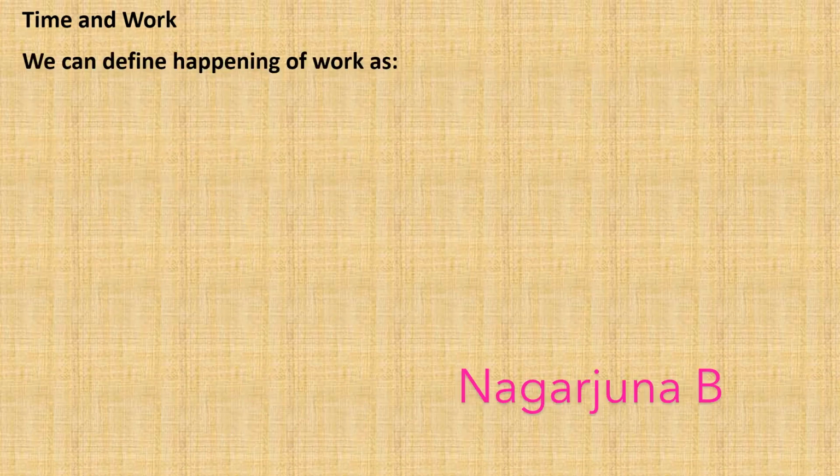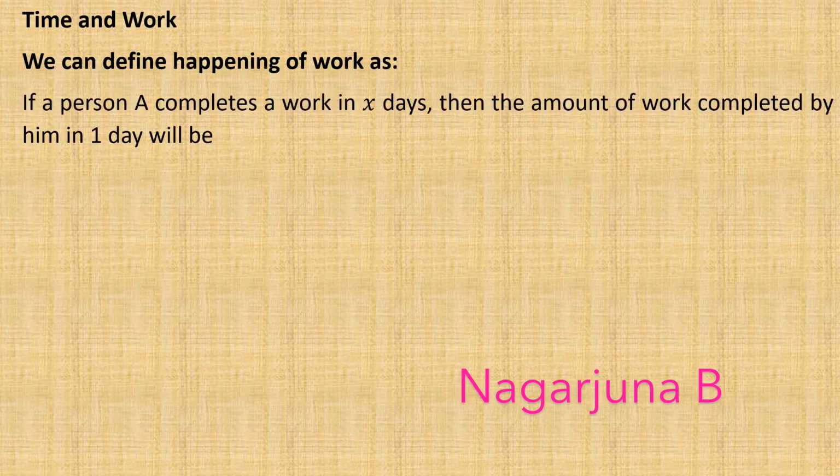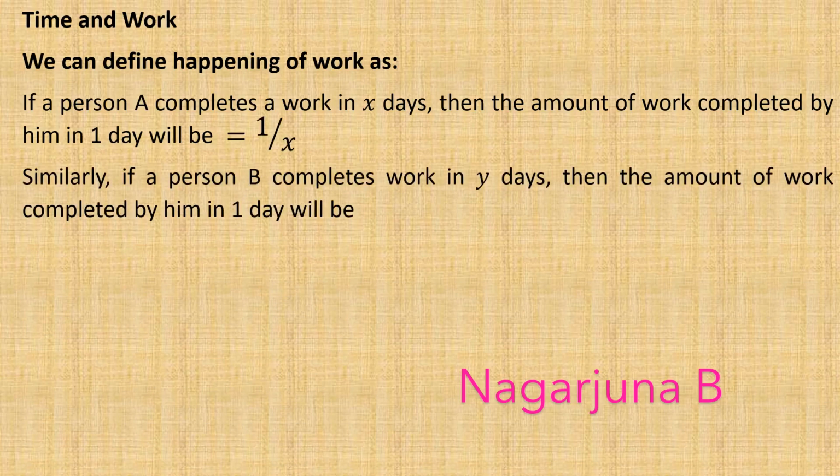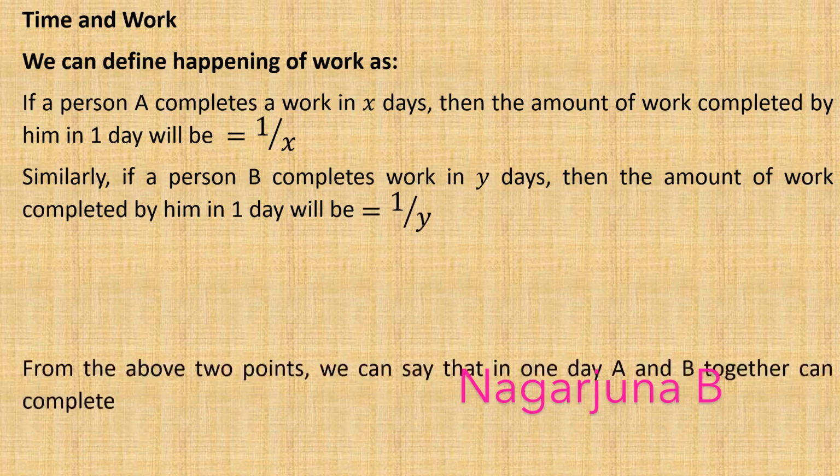We can define the happening of a work as: if a person A completes a work in X days, then the amount of work completed by him in one day will be 1 divided by X. Similarly, if a person B completes the work in Y days, then the amount of work completed by him in one day will be 1 divided by Y.